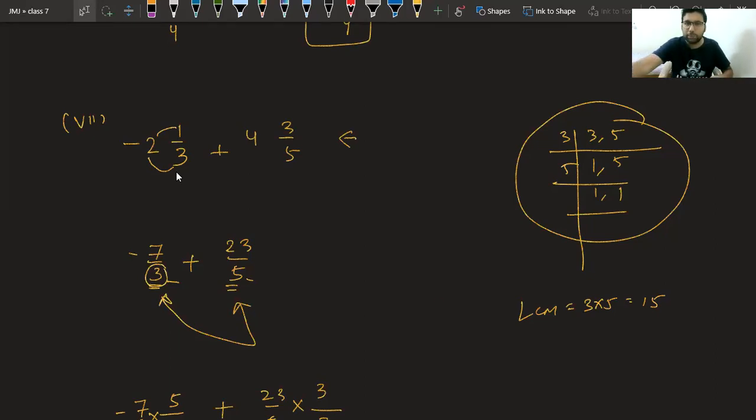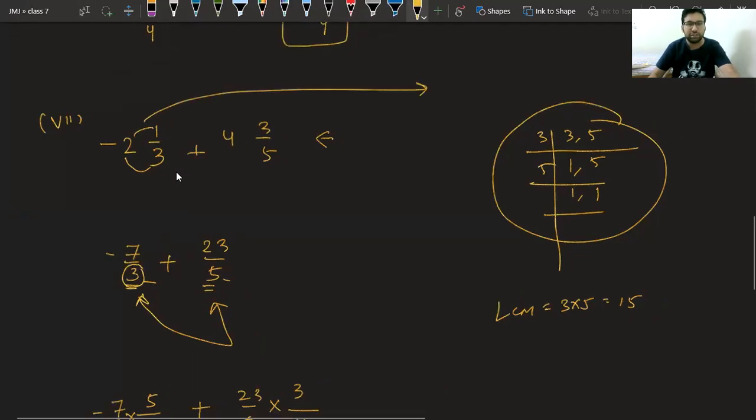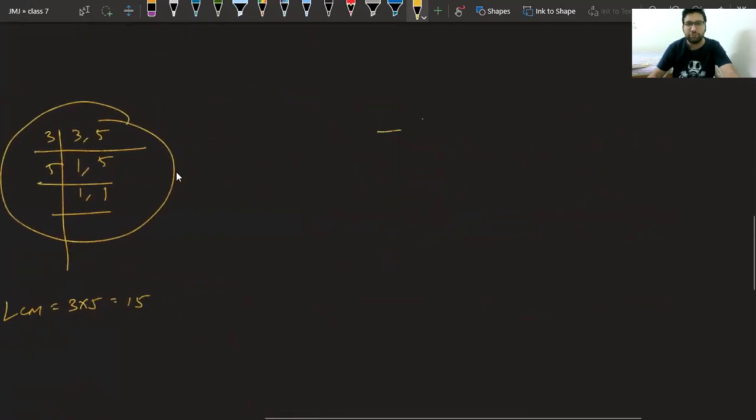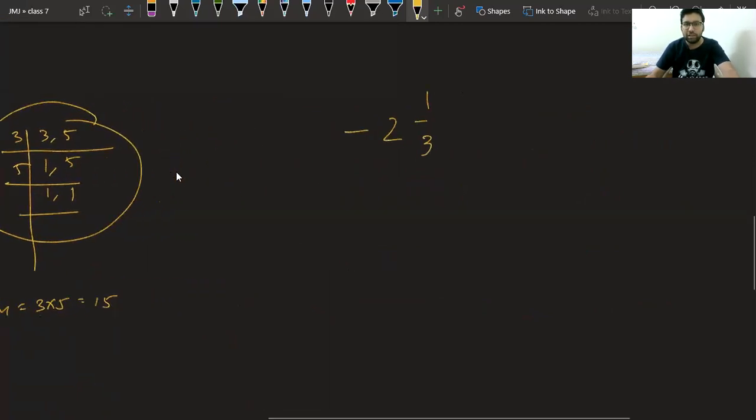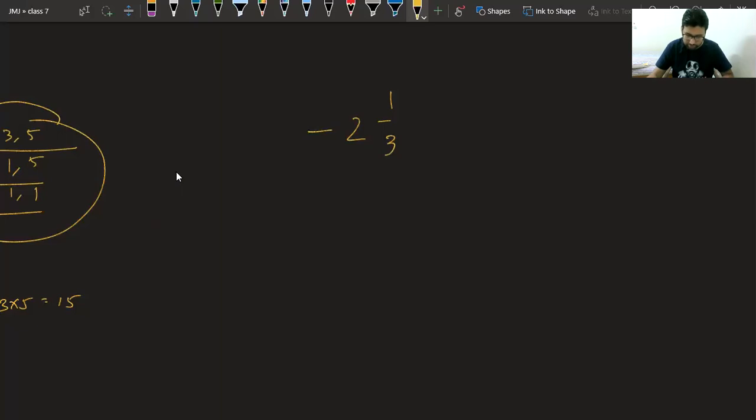Okay. The problem coming is you people are not able to understand how to convert this number into a normal fraction. Please see. We have minus 2 1 by 3. Some of you are doing like this. You are multiplying this into this as minus 2. Don't take this minus right now. Take it like this. You will get 3 times 2 is 6 plus 1, 7 upon 3. This is the method to convert it.